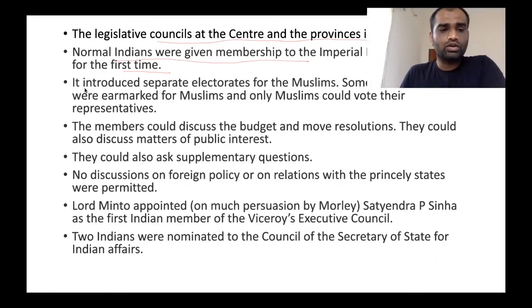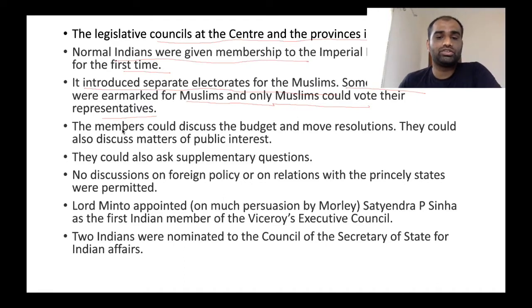Now, this act also introduced separate electorate for Muslims. Some constituencies were earmarked for Muslim representation only, and only Muslims could vote for their representatives. So, for the very first time, the policy of communal representation was followed by British government.